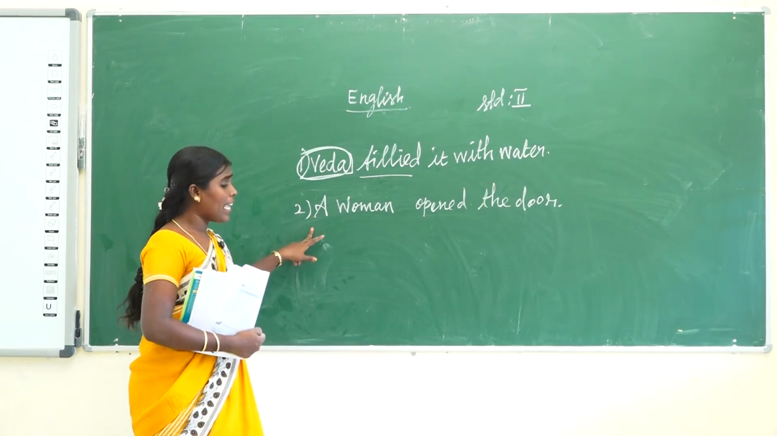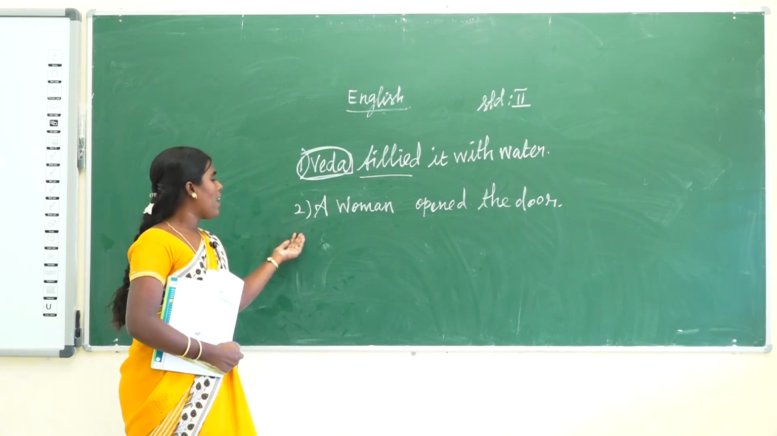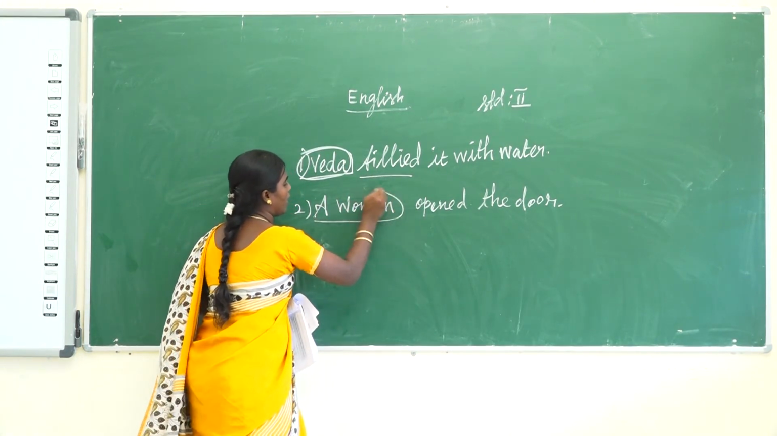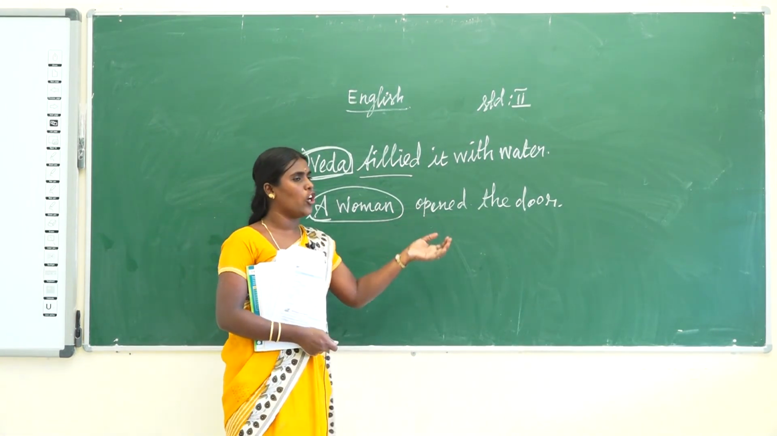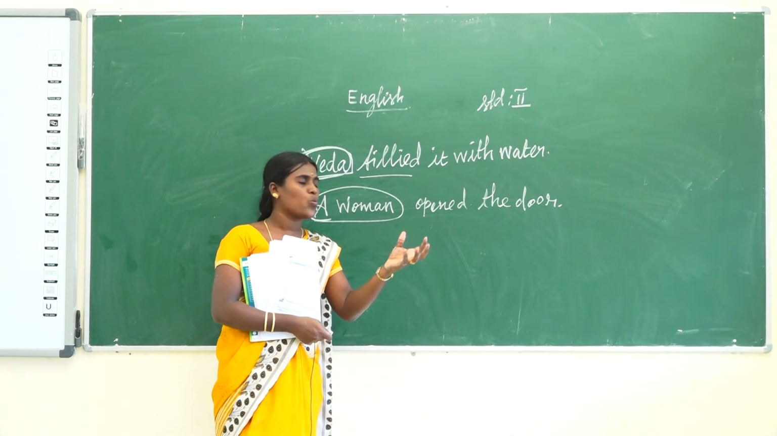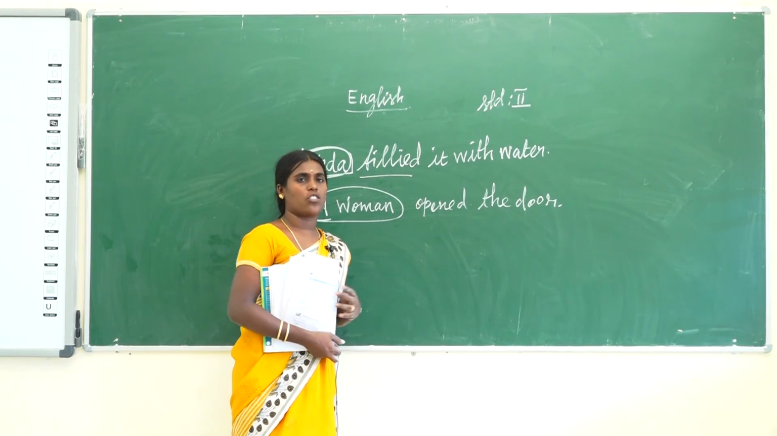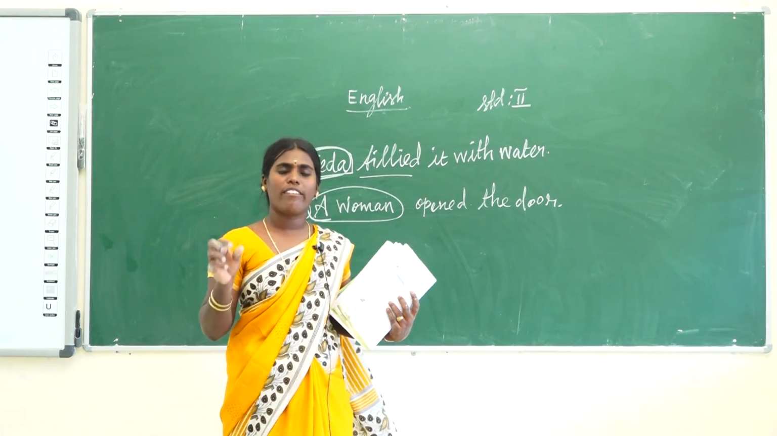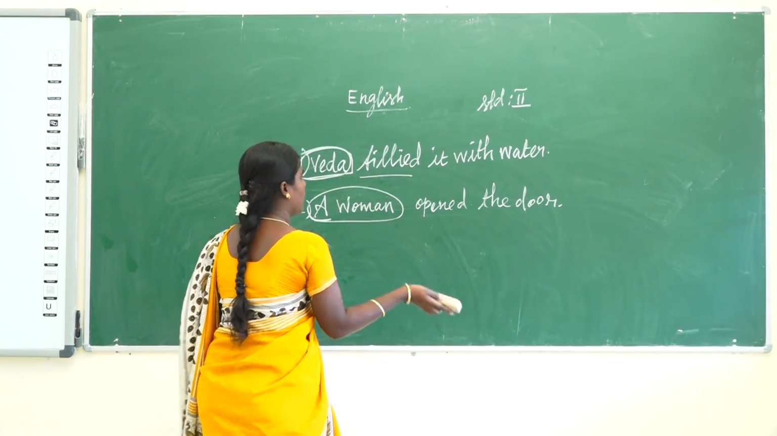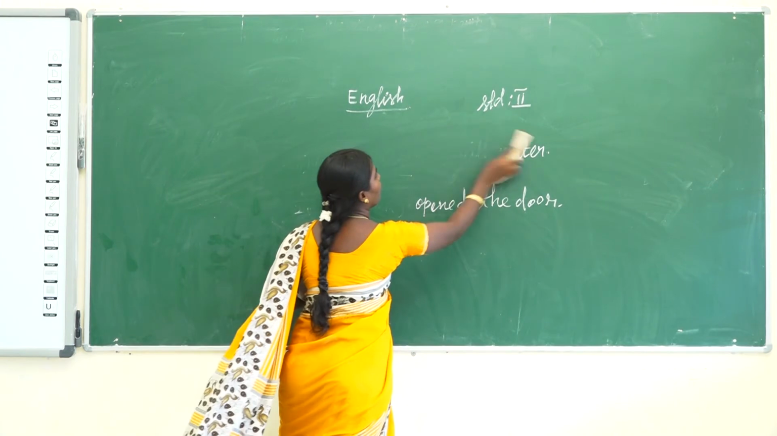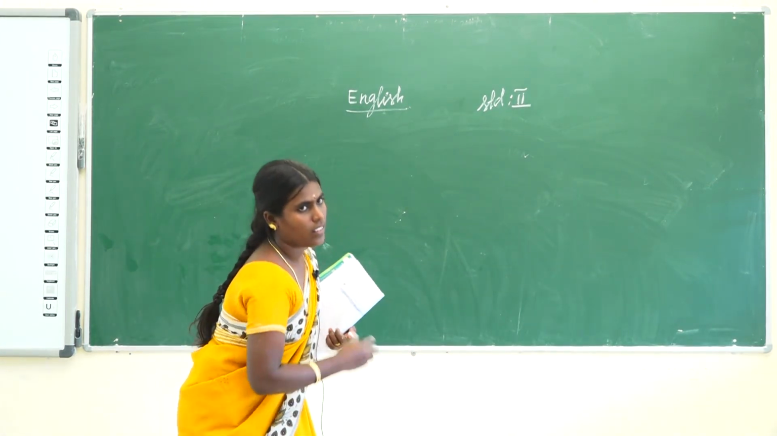Next one, a woman opened the door. Which one is the naming word here? A woman. So that is called the naming part. Opened the door is the woman's action, so that is called the telling part. So I give five sentences of this type. Everyone do it in your rough notebook as homework. I write it, everyone copy it.